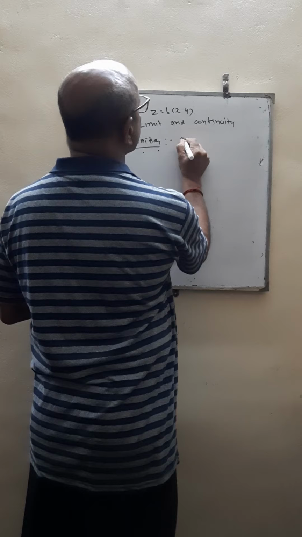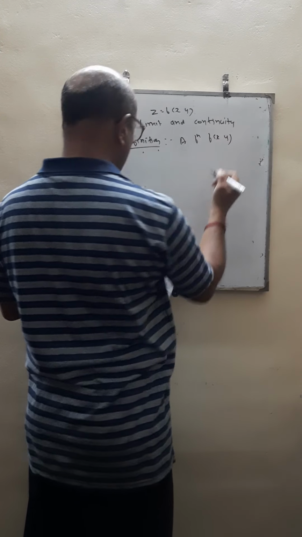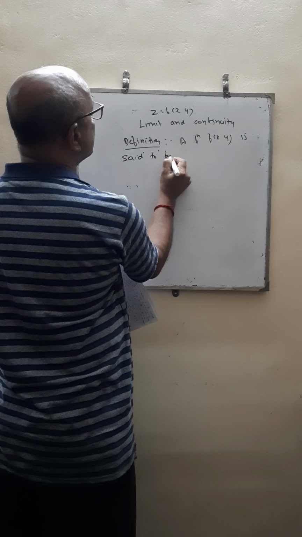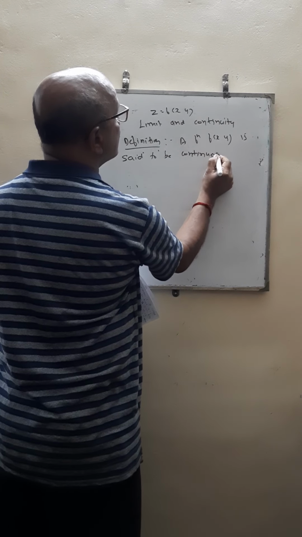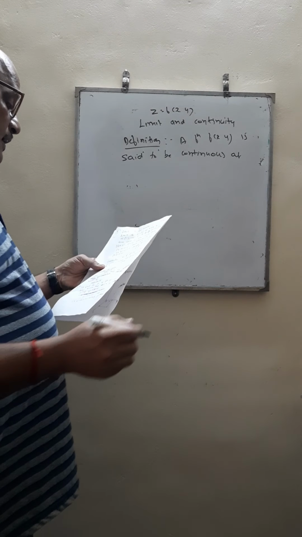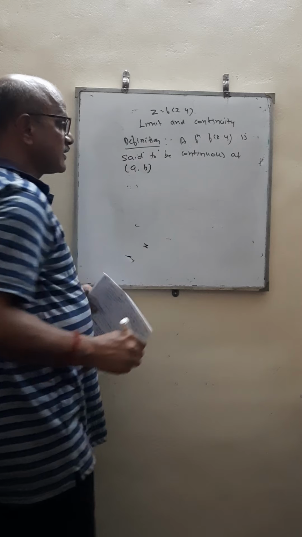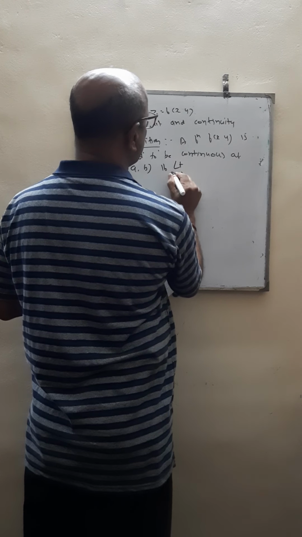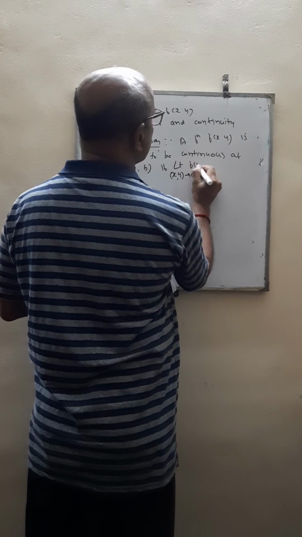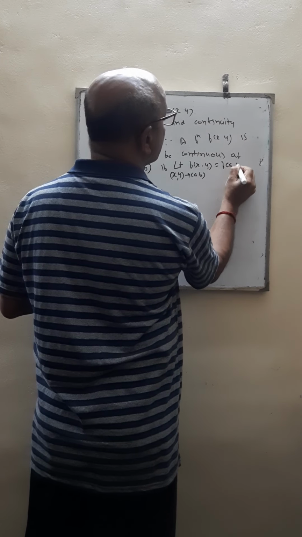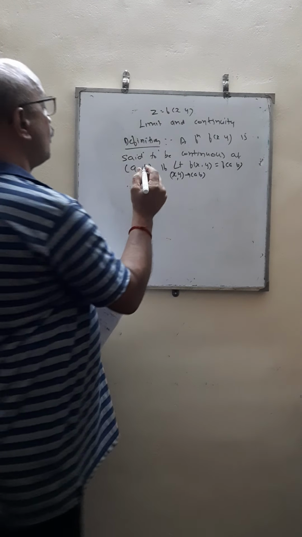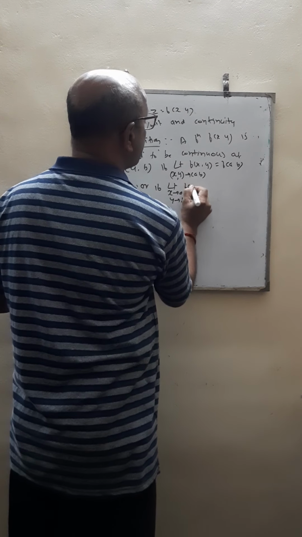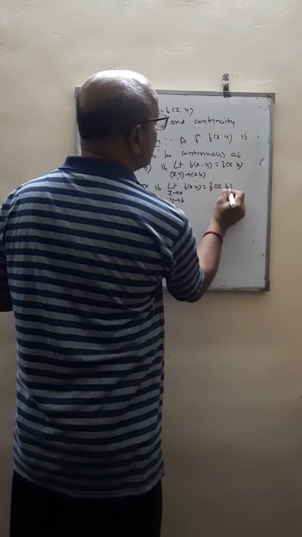A function f of x, y is said to be continuous at (a, b), that is at x is equal to a and y is equal to b, if limit (x, y) goes to (a, b) of f of x, y is equal to f of a, b, or may also be written as: if limit x goes to a, y goes to b, of f of x, y is equal to f of a, b.